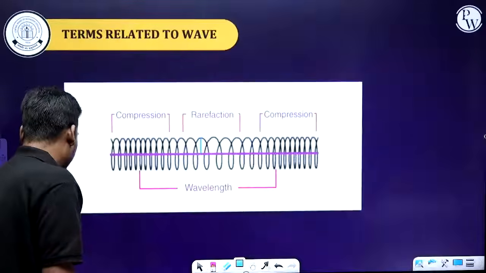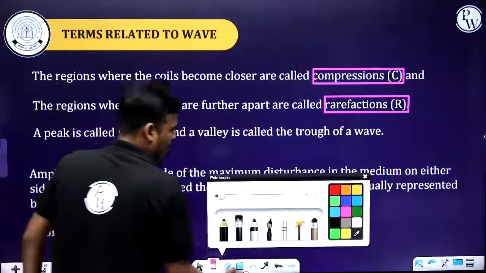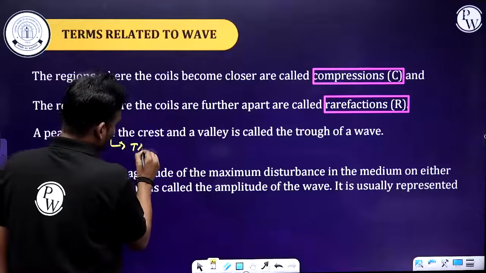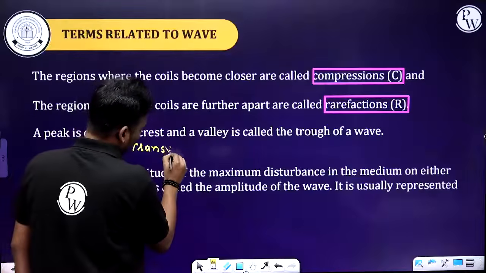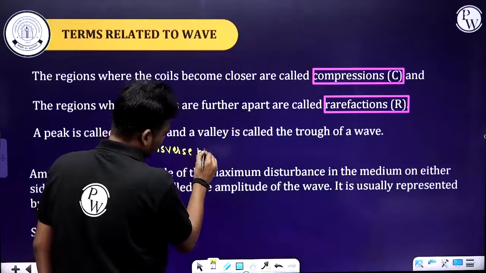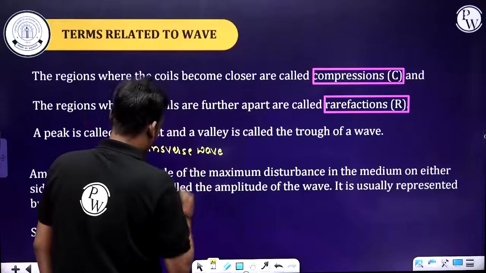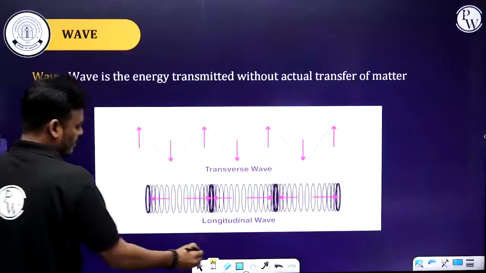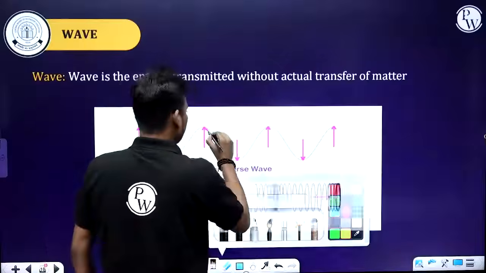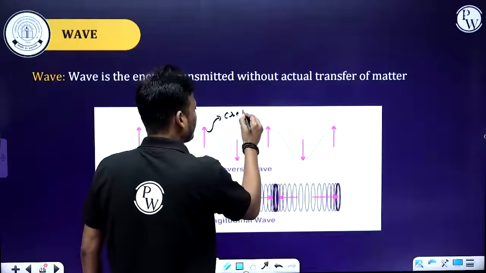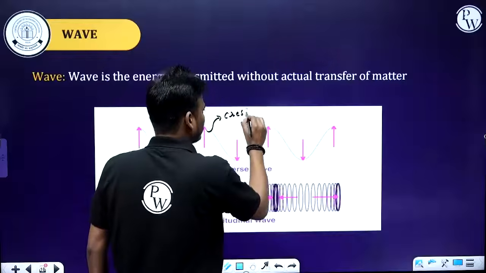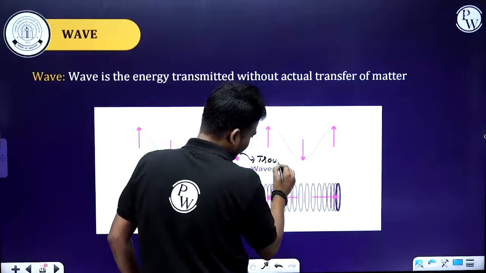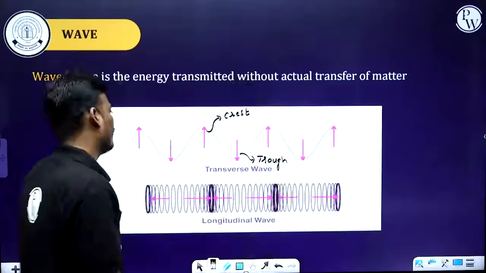This is not related to a longitudinal wave. This is related to a transverse wave. Now, what are this crest and trough? The upper part is called the crest, and the lower part is called the trough. Clear?